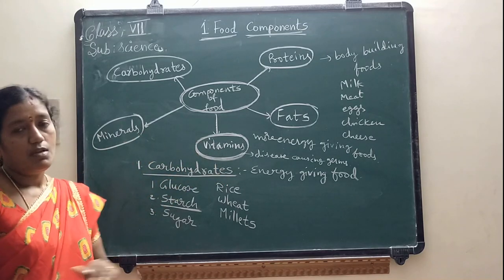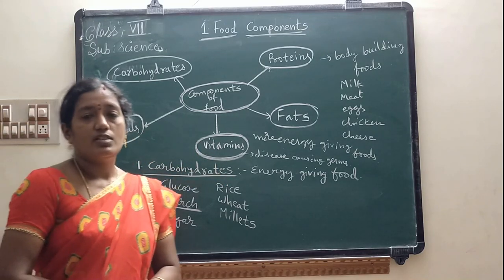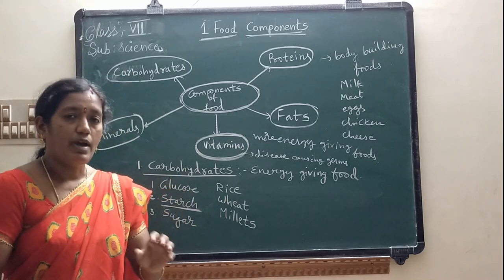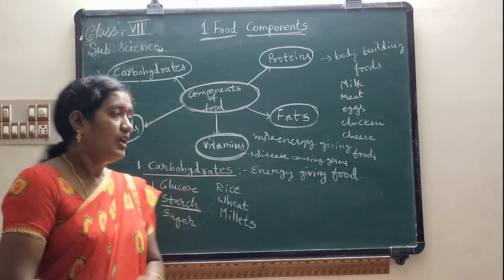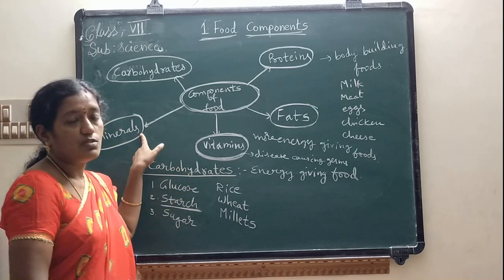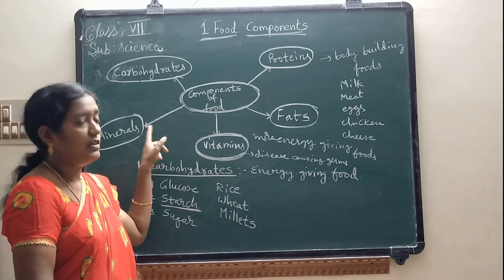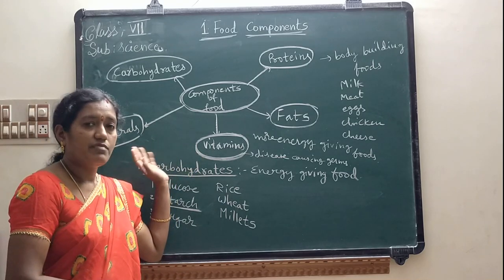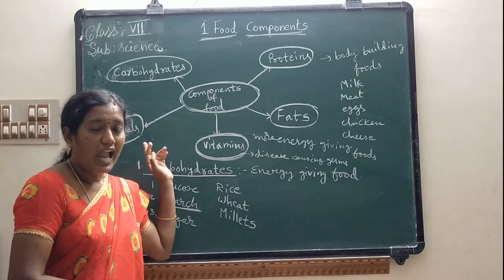Next, coming to the minerals. These minerals are also important for our body, but in a minute quantity. In our diet, these minerals should also be included.